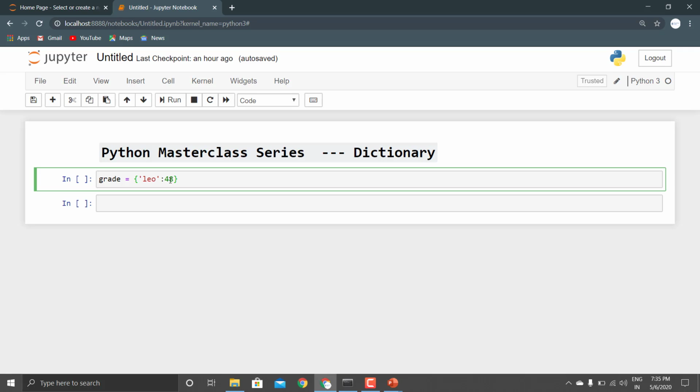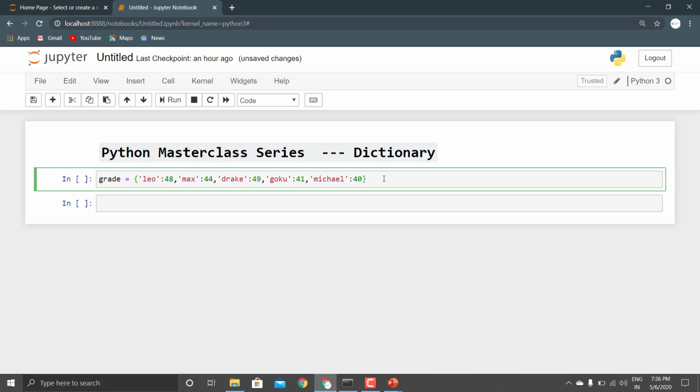So the key is unique but the value can be repetitive. Let us quickly add some more elements. Here we have different elements in our dictionary, and each element is separated from the other by a comma.